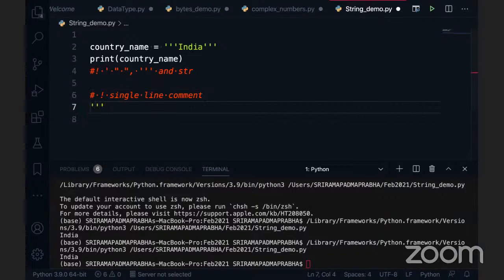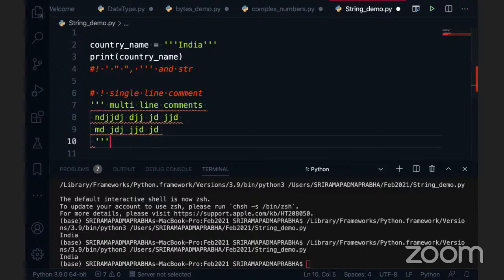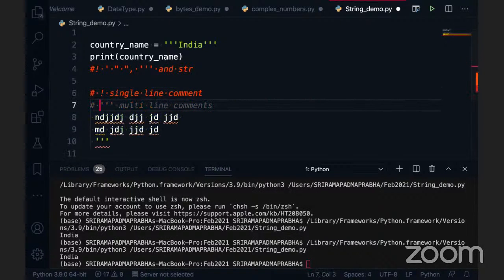If you want to define multi-line comments, this is how. You can write whatever it is, some text, and close it. So this is called a multi-line comment. If you keep this in a variable, that is called a string. So be careful with this. When I put this whole thing into the variable, this is a string. When I remove the variable and just use it like this, this is a comment.